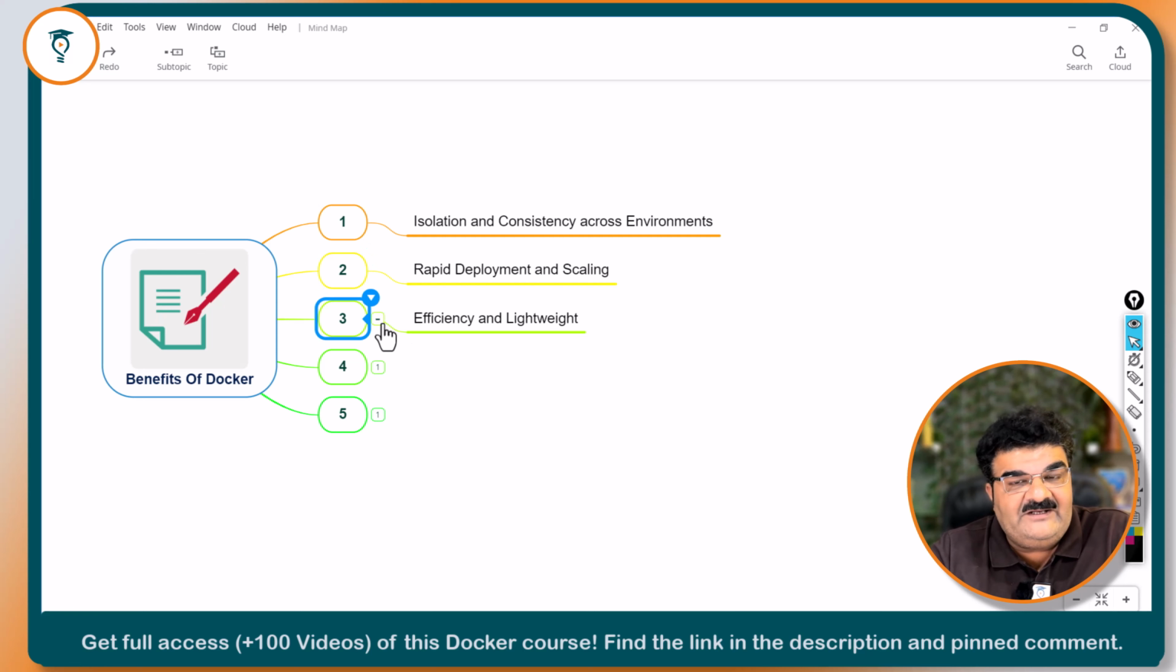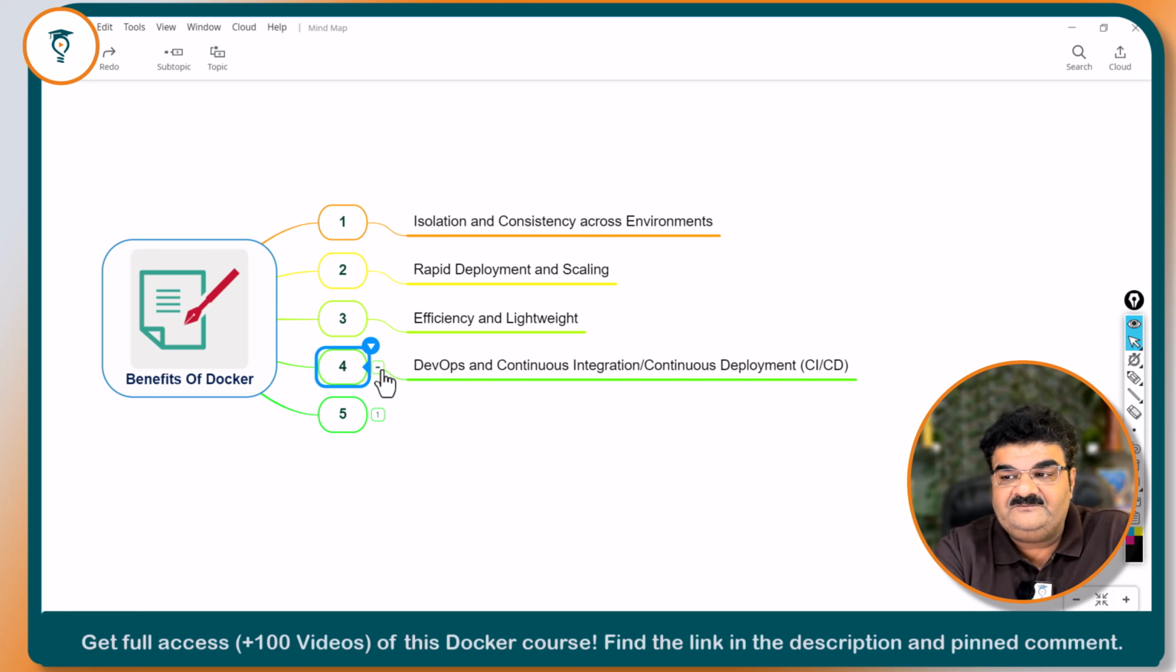Efficiency and lightweight, as you know that they are sharing the main components of the operating system kernel. So they are so lightweight, and because of being lightweight, you can create containers very easily. You can transfer a container from one environment to another environment very easily, and that's why it is efficient and lightweight.